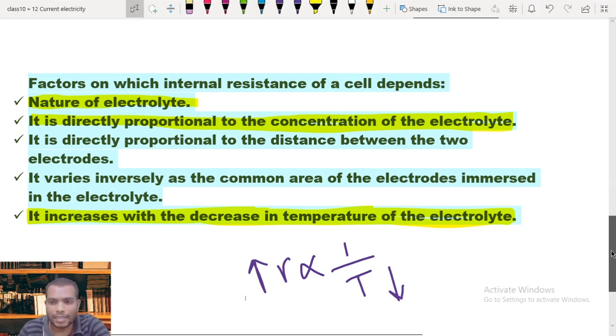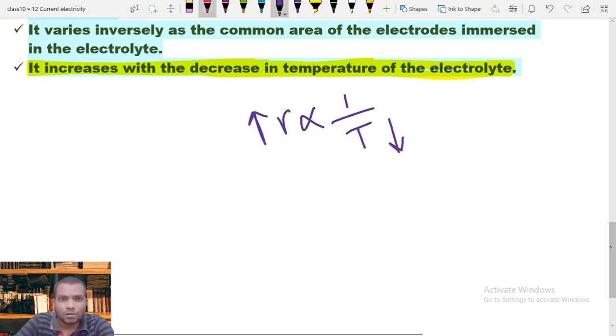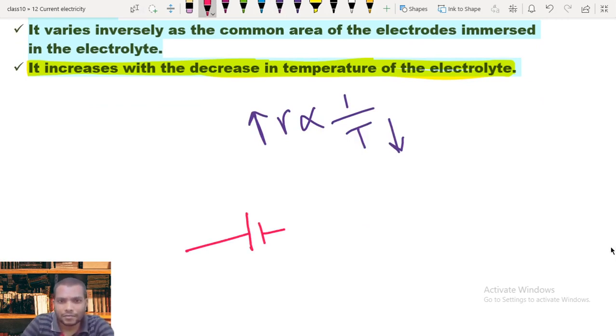Before concluding, I would like to draw the symbol for a cell. Till now we have been using this symbol for a cell or battery. But right now, along with this, we are adding a resistance to the cell.